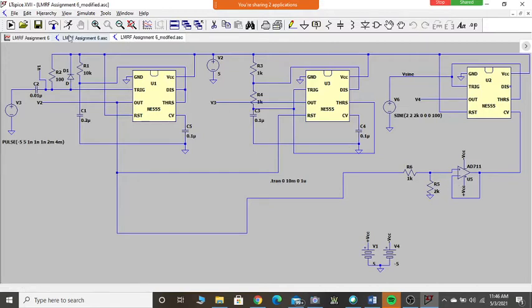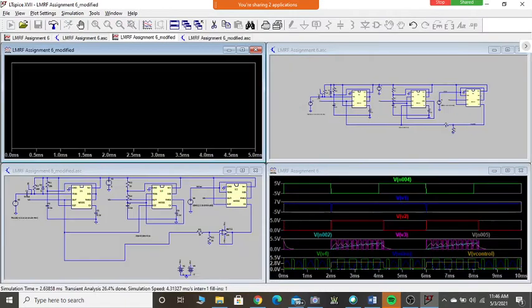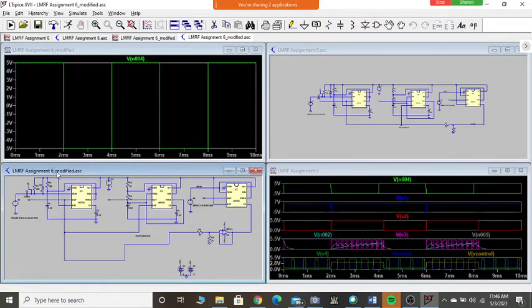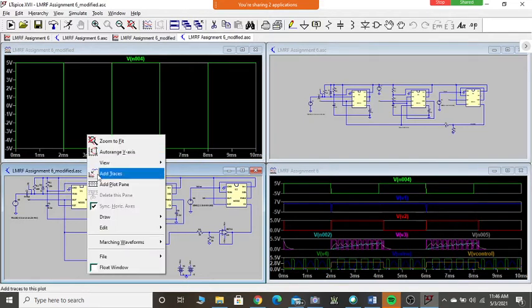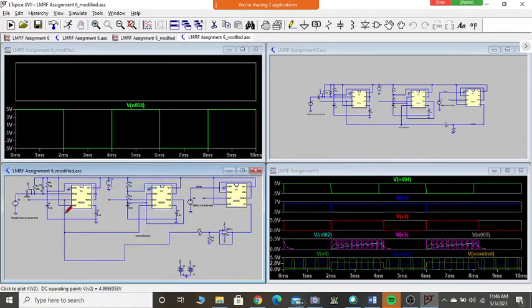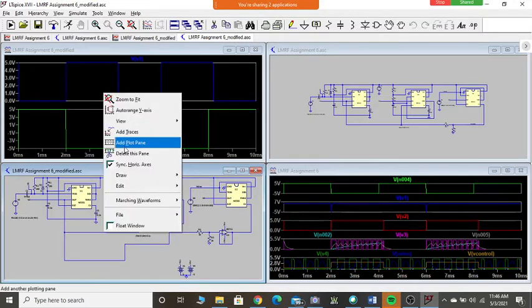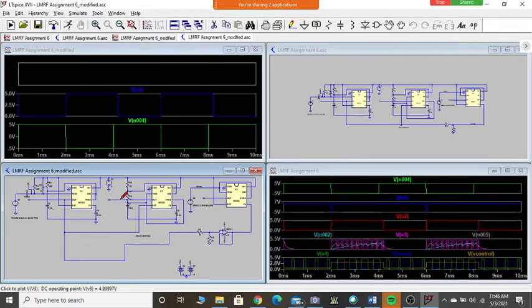So if I run it now, I will again put the input here. I will add one more pin. I'll take this output, it's coming. Then I will add one more pin. I will take this.